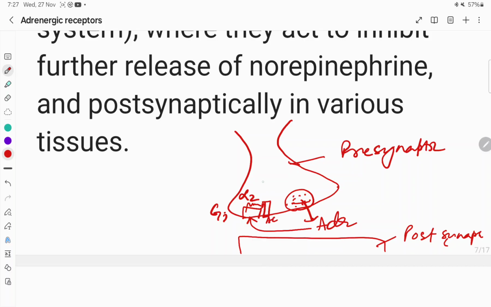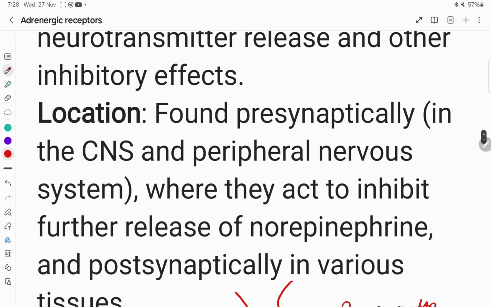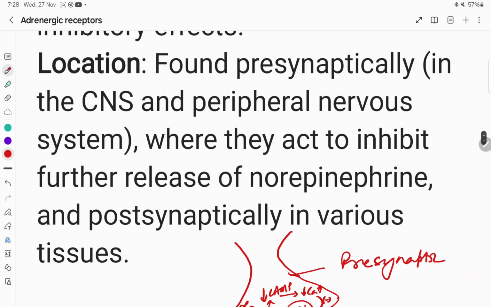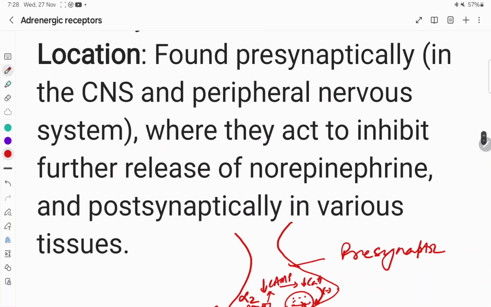and so there will be decrease in cyclic AMP, and decrease in cyclic AMP leads to decrease in calcium, and hence the calcium required for exocytosis, that will be inhibited, and so there will be no release of the neurotransmitters. So alpha 2 receptor agonists inhibit the neurotransmitter release because it is located presynaptically. So mostly they are presynaptically located,